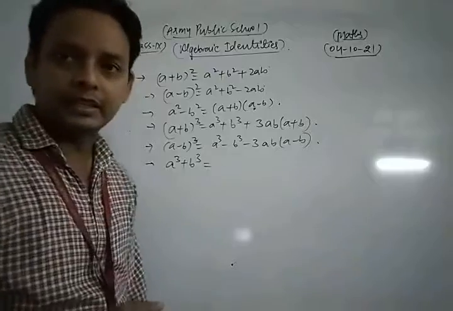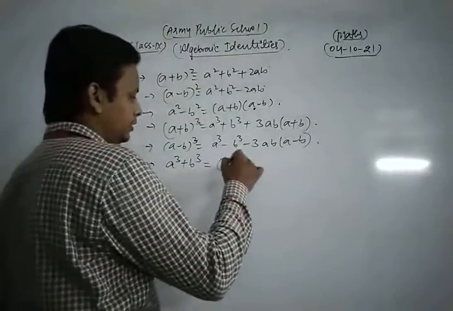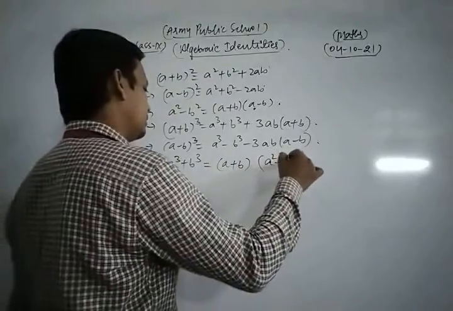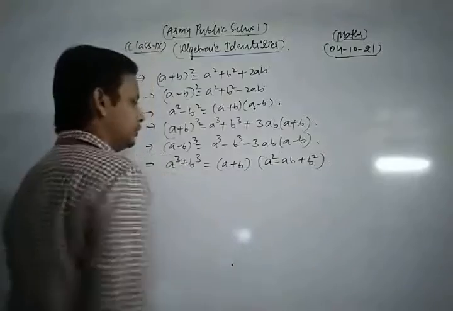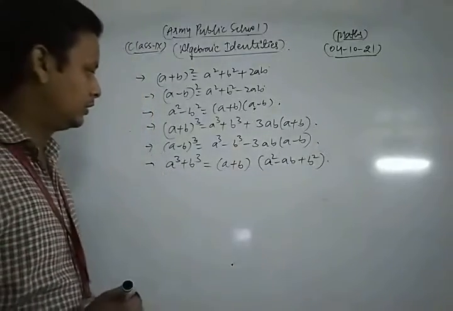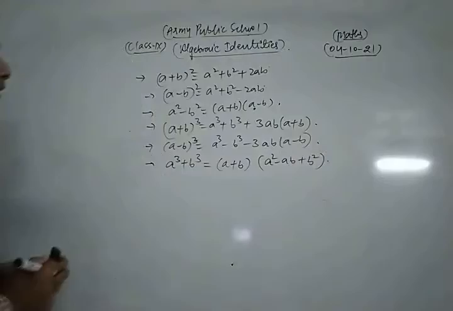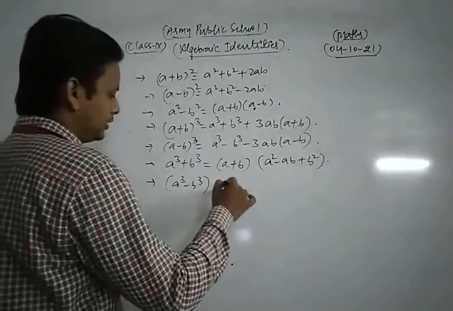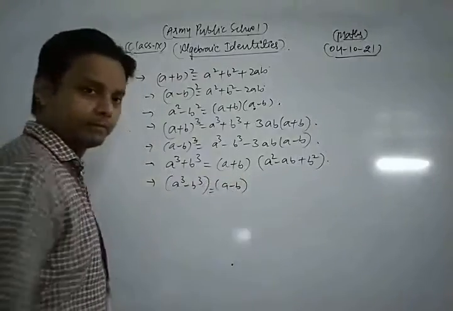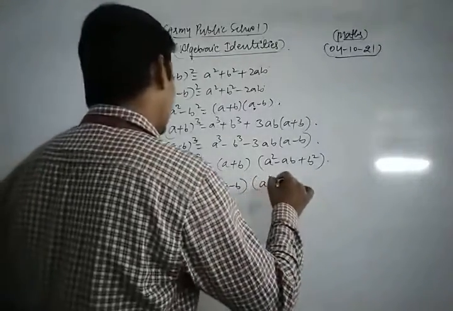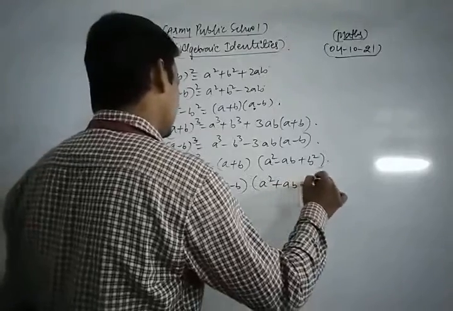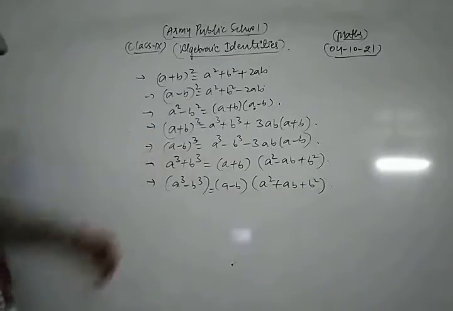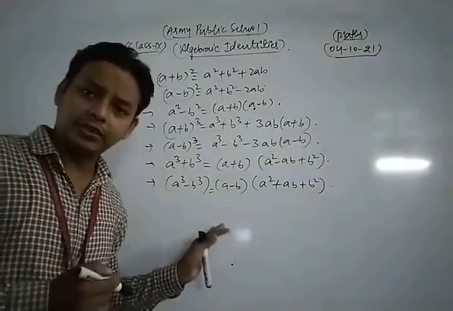And next one, this is a cube plus b cube. The formula for a cube plus b cube is what? (a plus b) in one bracket and in another bracket a square minus ab plus b square. The second one is a cube minus b cube. This is (a minus b) in one bracket and in another bracket a square plus ab plus b square. Okay, this is a very important identity.